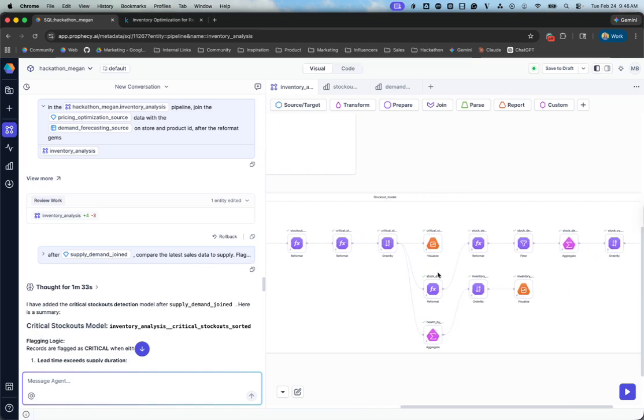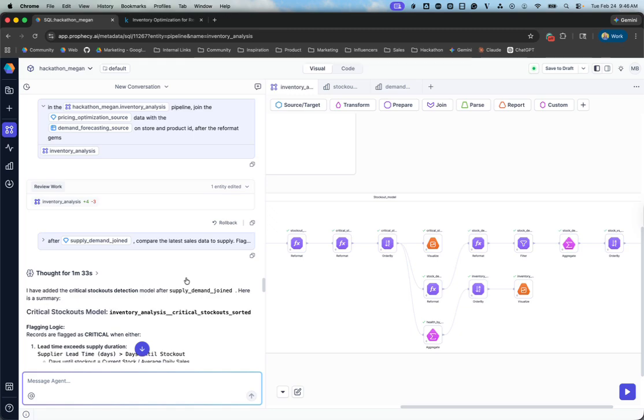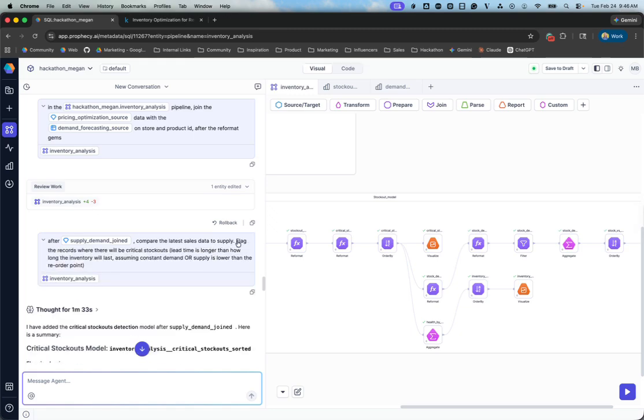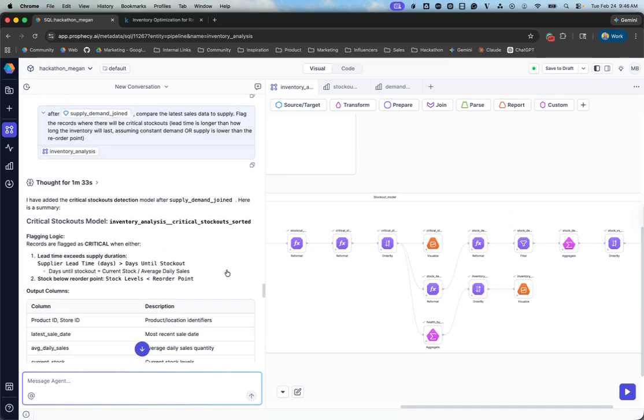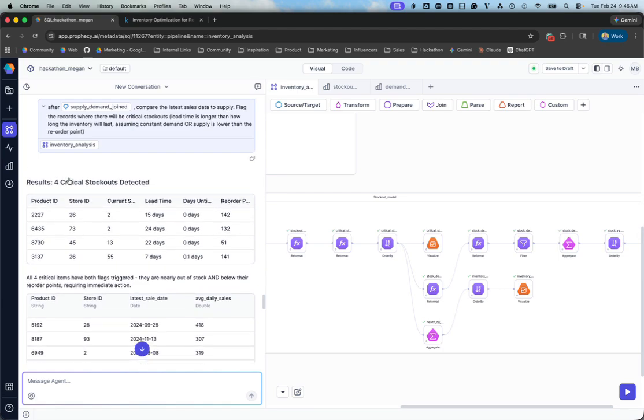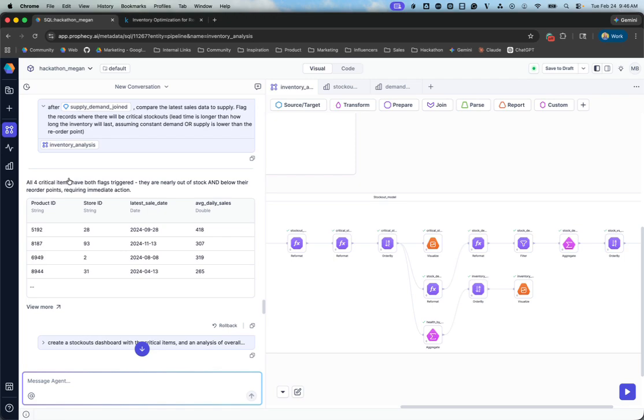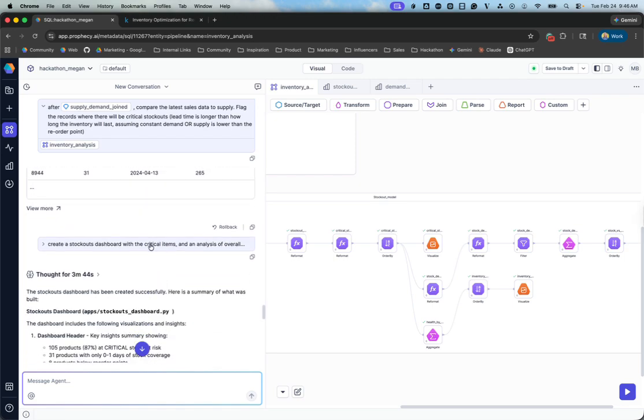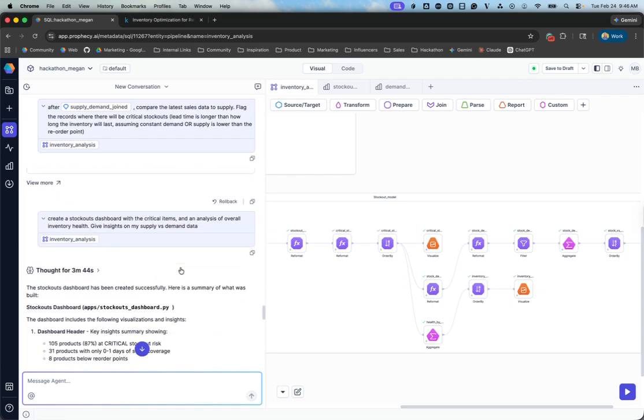I kind of started out with a prompt where I specified the exact logic that I wanted for the stockouts, basically basing it on lead time, identify the critical stockouts in the near term. And I saw that there were 4 products where that was detected, but I just suspected there was more issues.